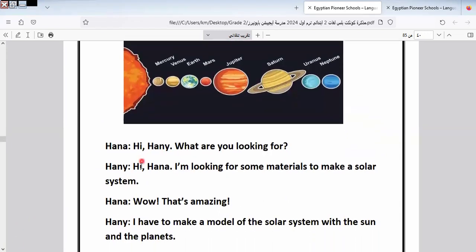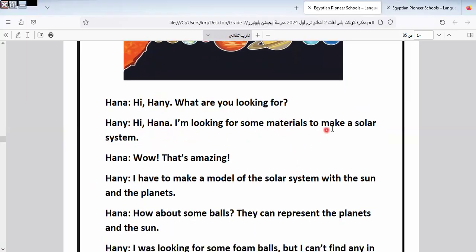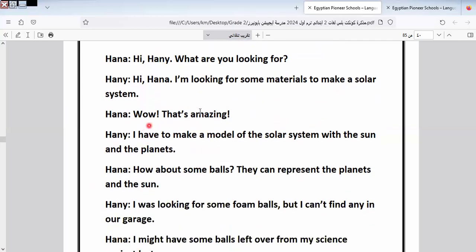Here is the dialogue. Let's read the dialogue and learn more about our lesson today. Hannah meets Hani and says, hi Hani, what are you looking for? Hani replies, hi Hannah, I'm looking for some materials to make a solar system. Hannah replied, wow, that's amazing.